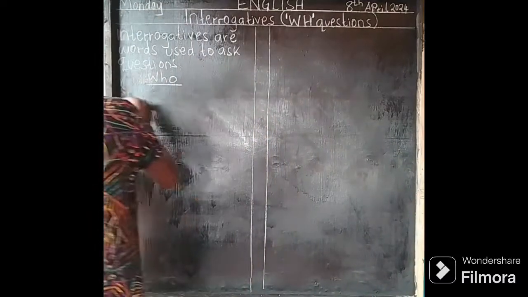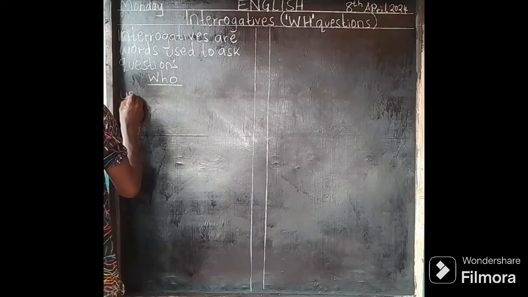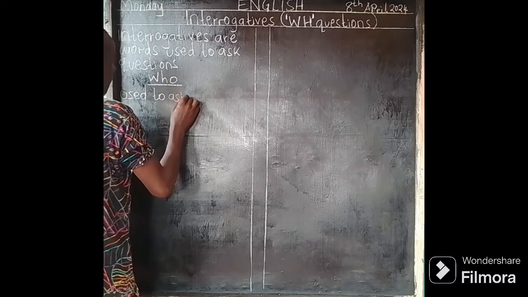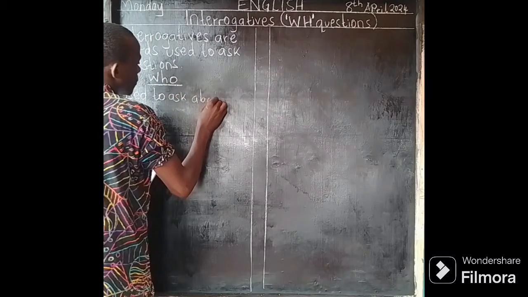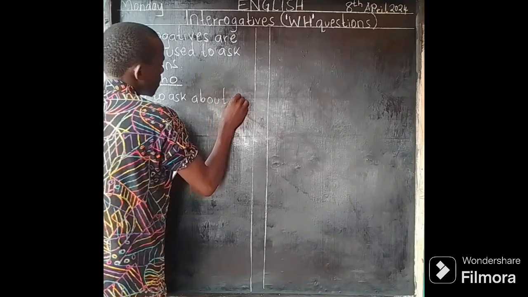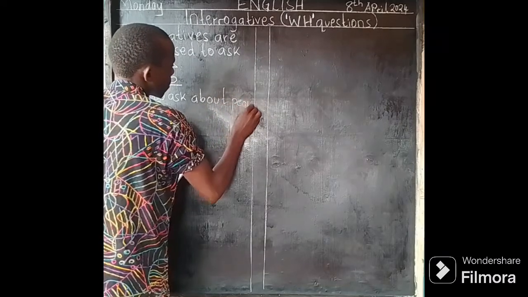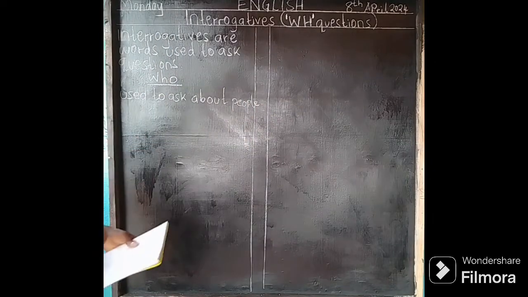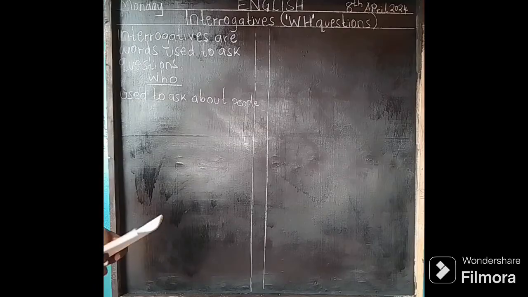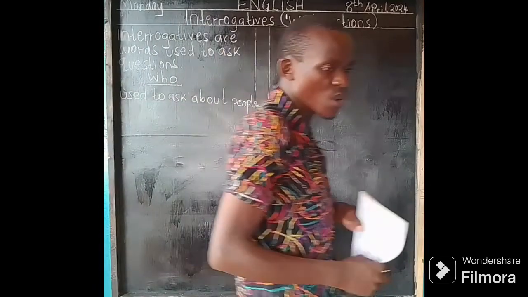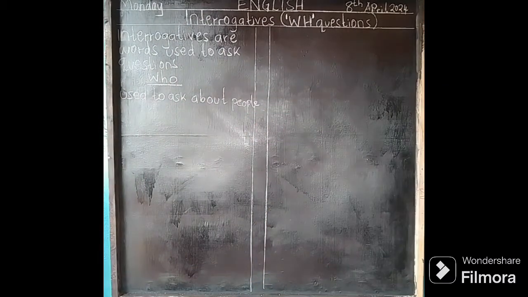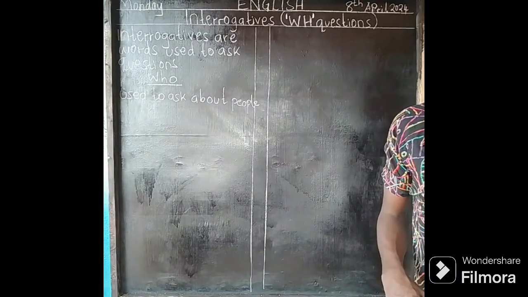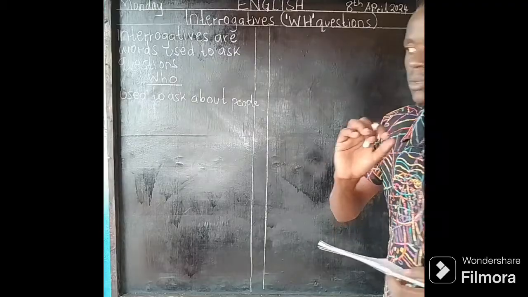Who is used to ask about people. For example, you can say, who came here in the evening? Is that okay? Or who is your father? That is asking about a person.